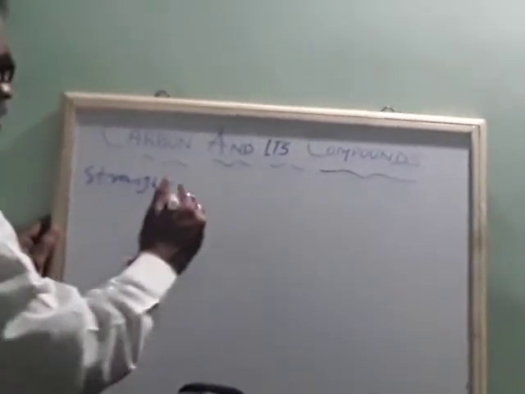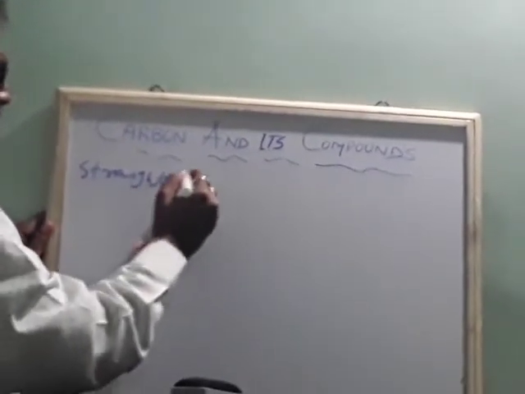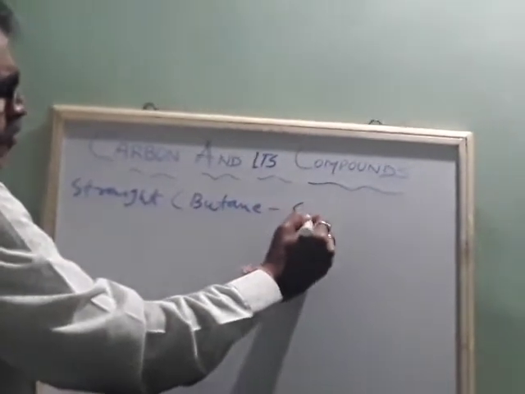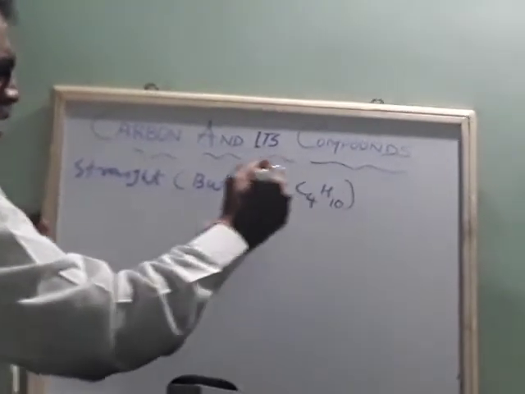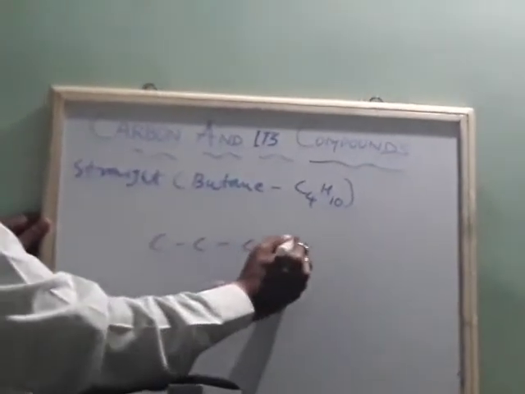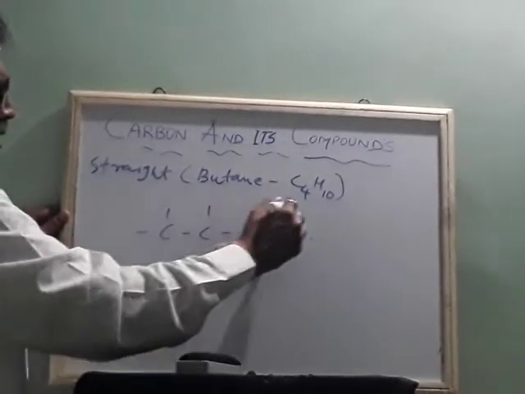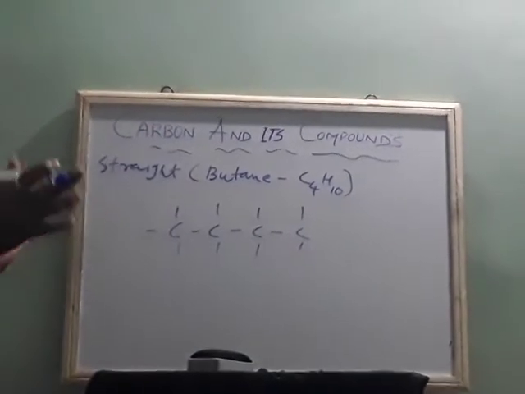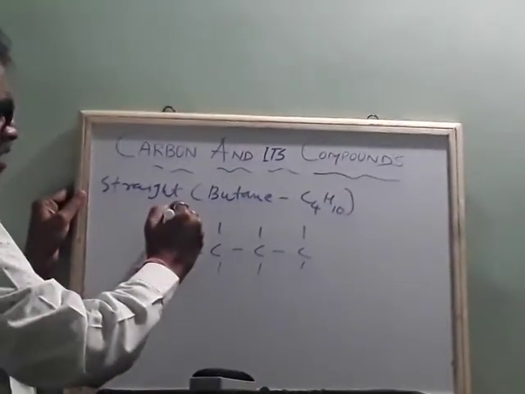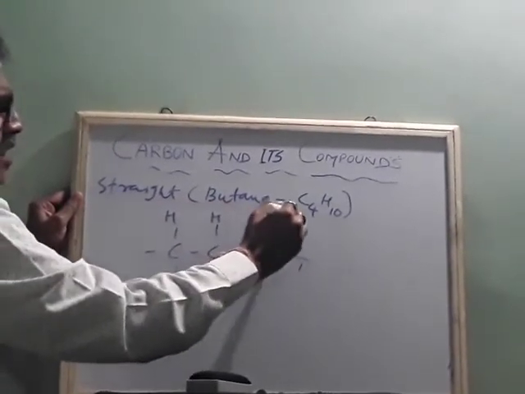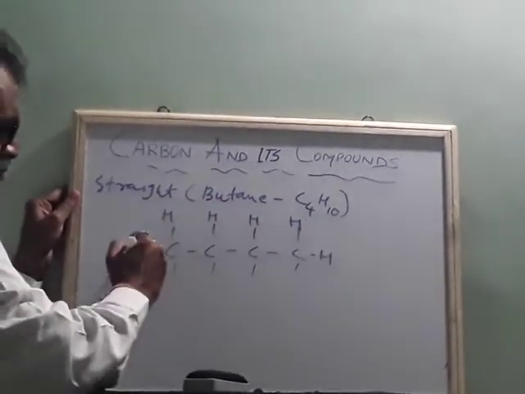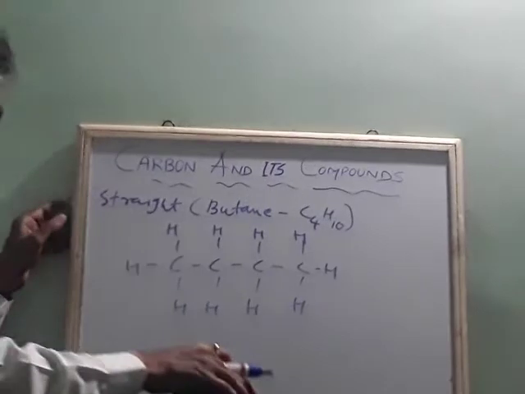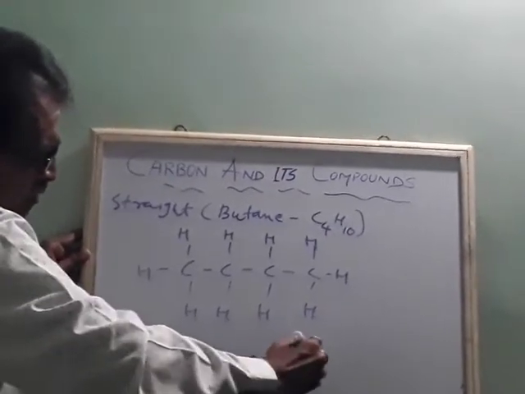Straight chain compound. Suppose I write butane. But how many carbons? 4. It is C4H10. I'll write C 1, 2, 3, 4. If there is a straight chain, there is no branch, only a straight chain. Such compounds are called straight chain saturated compounds. This is butane. One more I will write, pentane. 1, 2, 3, 4, 5.